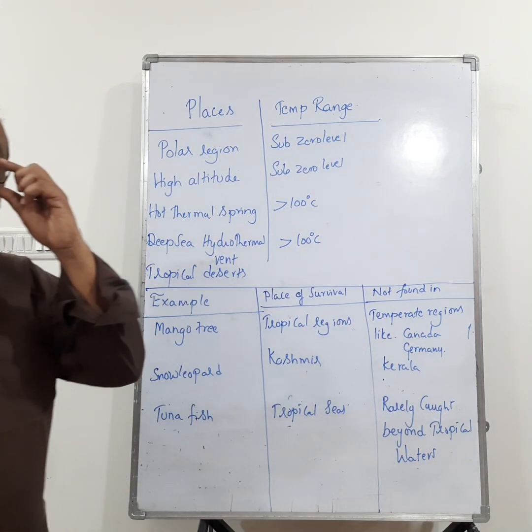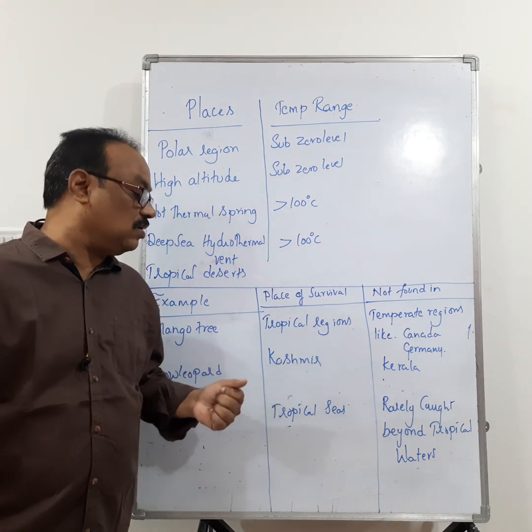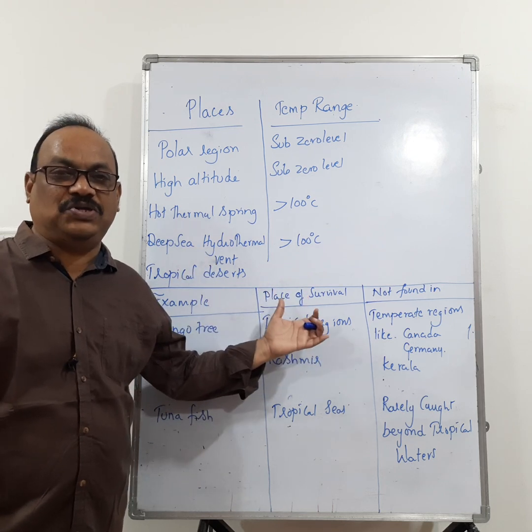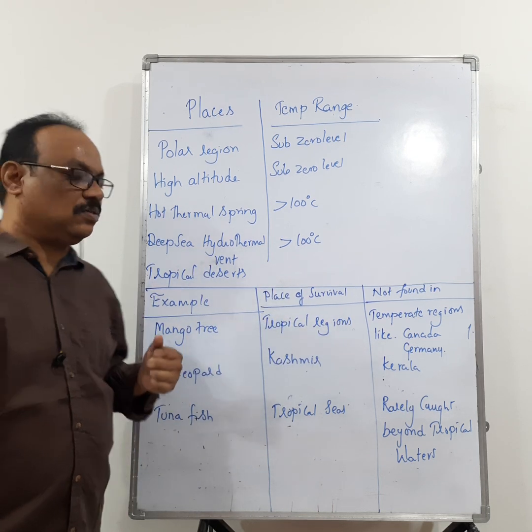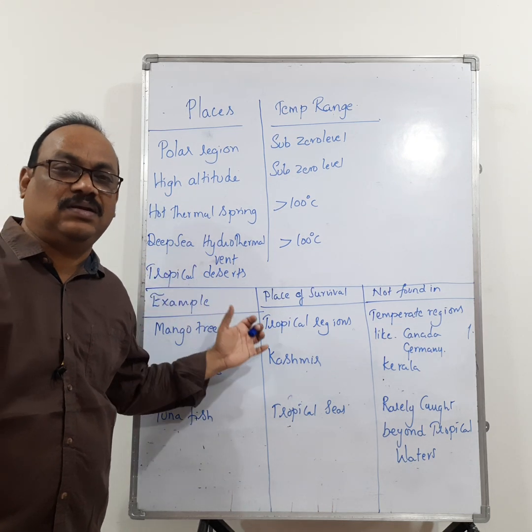Right. Tuna fishes are mostly caught in the tropical seas, but they are rarely caught beyond tropical water. That means we cannot find the tuna fishes beyond the tropical water. So these are some of the examples where these organisms are surviving in the particular regions.